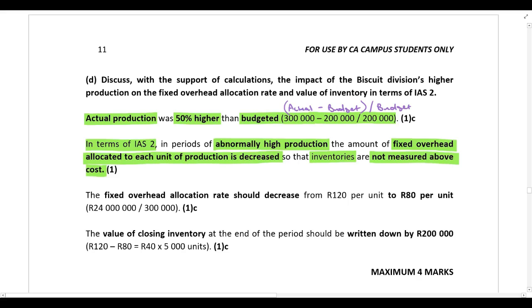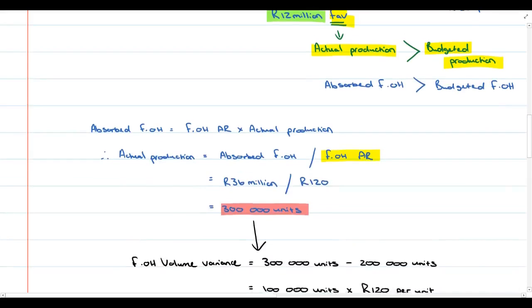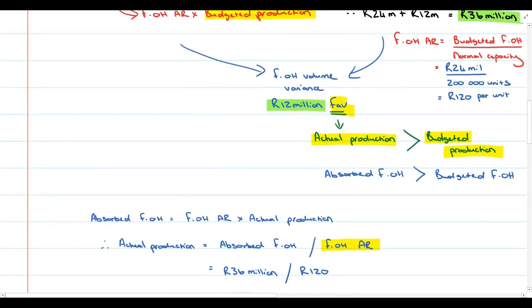So this is a very simple calculation. You'll remember when we calculated the fixed overhead allocation rate, we took the budgeted fixed overhead and divided by normal capacity, and that gave us an overhead allocation rate of 120 Rand per unit. So that's what we would have used to value inventory.